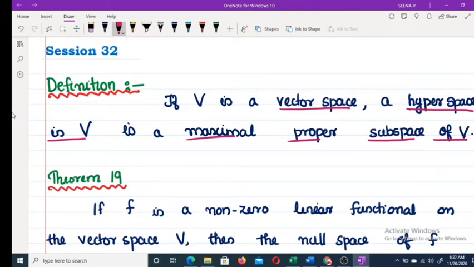If V is finite dimensional and of dimension n, then a subspace of dimension n minus 1 is called a hyperspace in the case of a finite dimensional space. In general, there may be infinite dimensional spaces. In general, if V is a vector space, a hyperspace in V is a maximal proper subspace of V. That is, if W is a hyperspace in V, it implies W is a proper subspace of V.